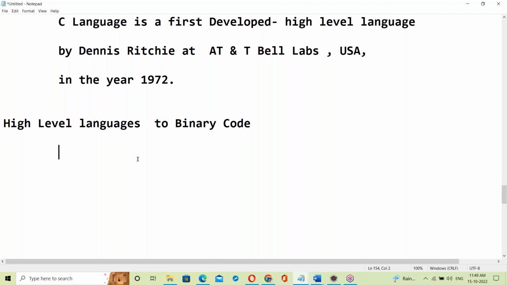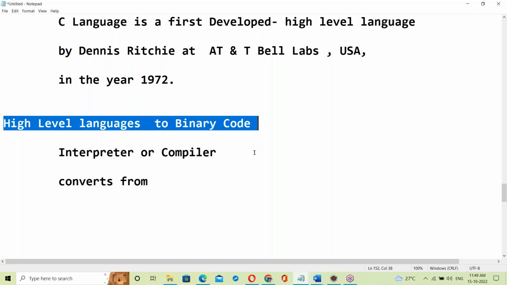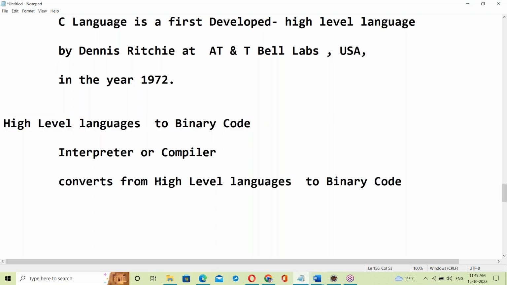The interpreter or compiler converts from high level language to binary code.